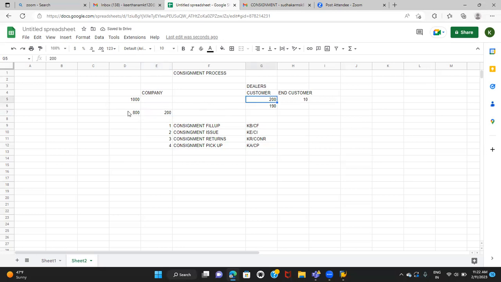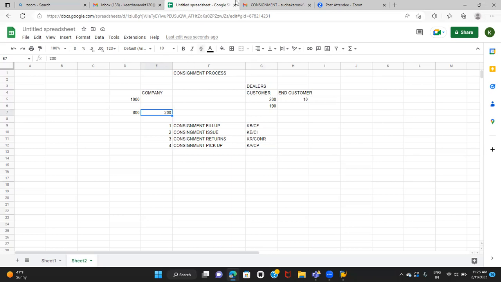Okay, so why is it showing in our stock? Because we're just keeping the stock at the customer's place. We did not sell it out, right? So it will still be in our stock only. The ownership of the stock still remains with the company only. So the price will be 0. There will not be any billing in this case.